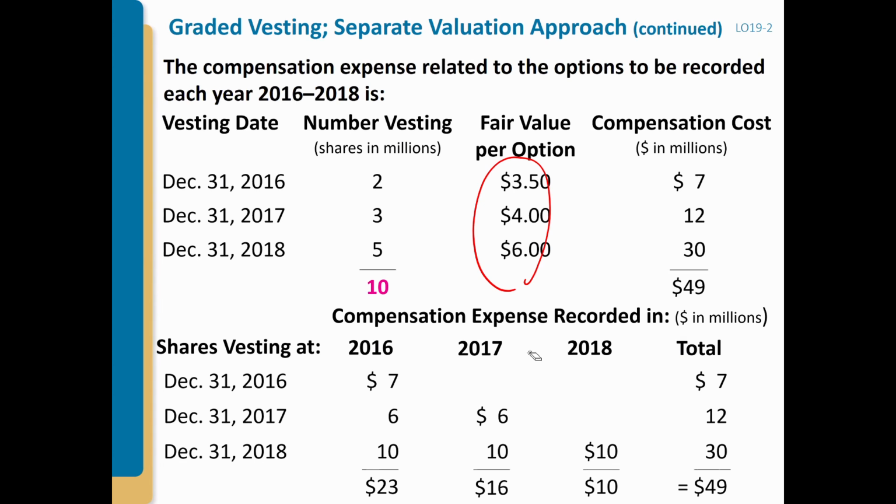Because we have different vesting periods, we call it graded vesting. So it's not vesting at the same time. That's why we separate into 3 different stock options, and that's why we estimate them separately.